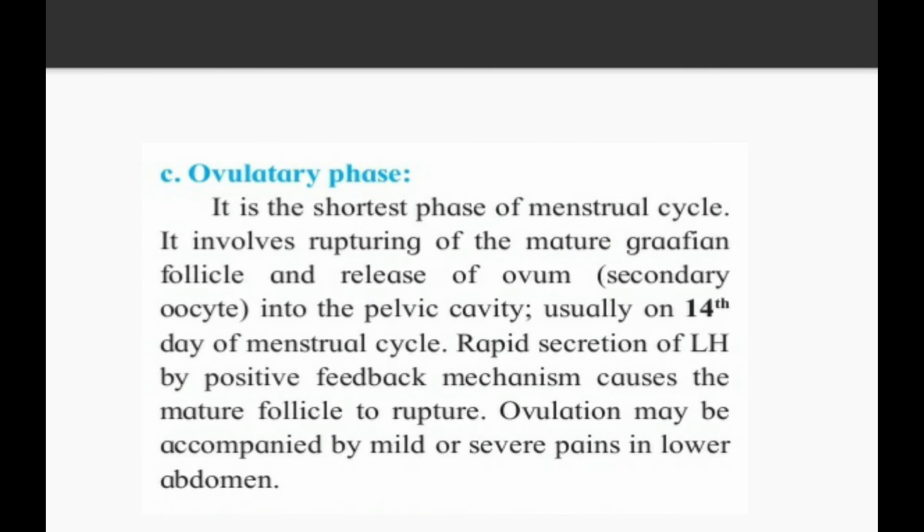So on the 14th day there is a release of one ovum from each ovary, and in that way the fertilization process is very good in the ovulation phase. Rapid secretion of LH by a positive feedback mechanism causes the mature follicle to rupture. Ovulation may be accompanied by mild or severe pain in the lower abdomen. So whenever the ovulatory phase is there, there are cramps in the pelvic region or abdomen, due to which we can recognize that the ovulatory phase is going to start.